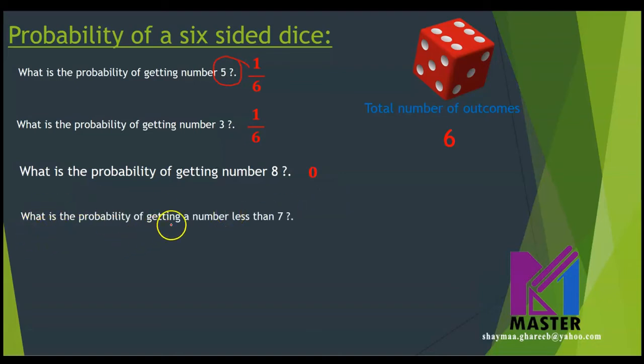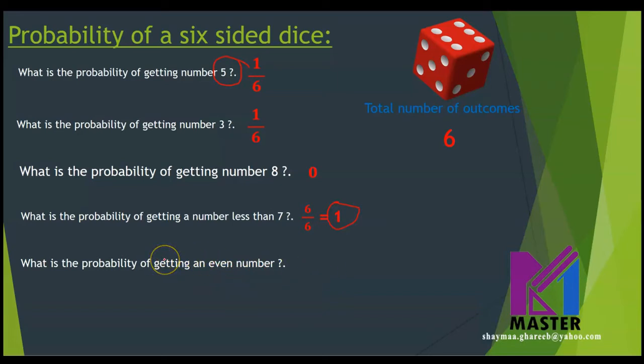What is the probability of getting a number less than 7? All the numbers on the dice are less than 7, which means it's a certain event, then the probability will be 6 over 6, which is 1. Is this clear? Here it is.